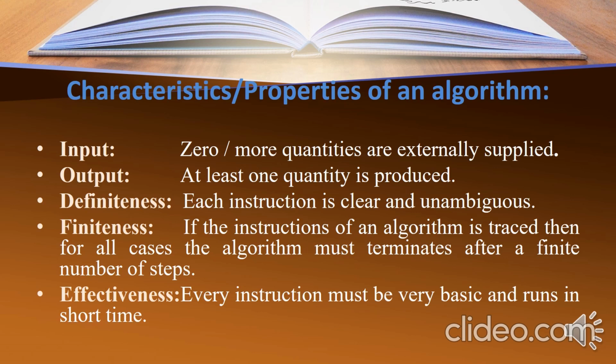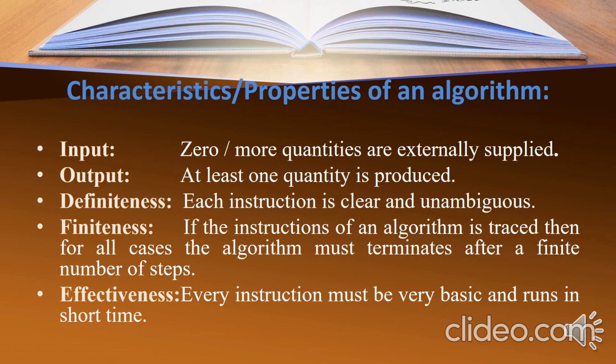Next, finiteness. If we trace out the instructions of an algorithm, then for all cases the algorithm must terminate after a finite number of steps.